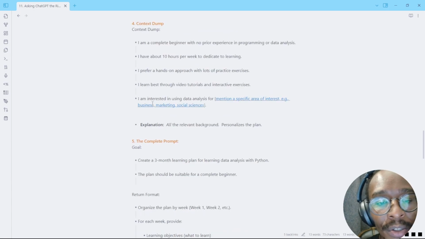And then the last bit of the prompt is going to be a context dump. And the context dump here, I'm going to say I am a complete beginner with no prior experience in programming or data analysis. And then I have around 10 hours a week to dedicate to learning. I prefer a very hands-on approach with lots of practice exercises. And then I learn best through video tutorials and interactive exercises. And then I'm also interested in data analysis for a very specific reason. For example, me, let's say I'm interested in data analysis for AI. So that context dump is going to help ChatGPT structure the response it's going to give you in a way that's way more suited for you specifically.